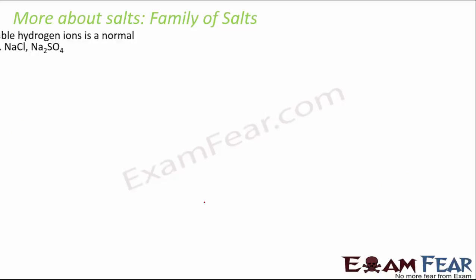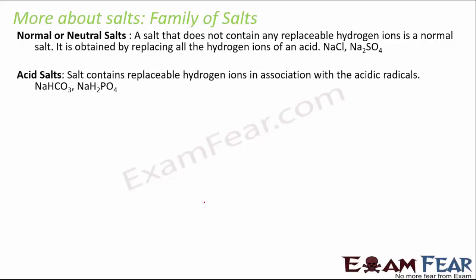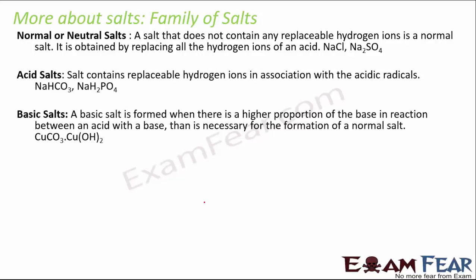Okay, now let's quickly talk about the family of salts. There are many different categories of salts, like neutral salts, a salt that does not contain any replaceable hydrogen ions. For example, NaCl, Na2SO4. You have acidic salts, that is, they contain hydrogen ions. Anything that has excess hydrogen ions is acidic. For example, NaHCO3, that is sodium bicarbonate. Again, you have basic salts, just the opposite, that is, they have a higher proportion of OH minus, that is, they tend to accept H plus. So here you see CuCO3, Cu(OH)2.